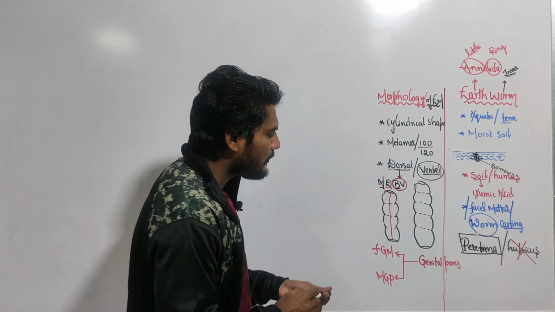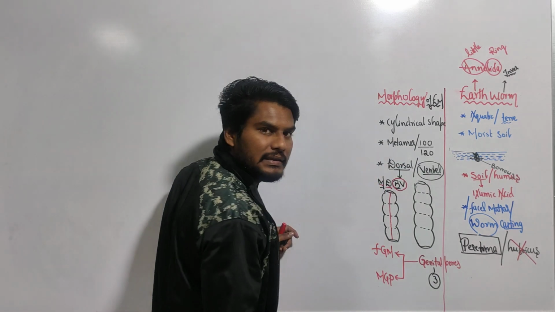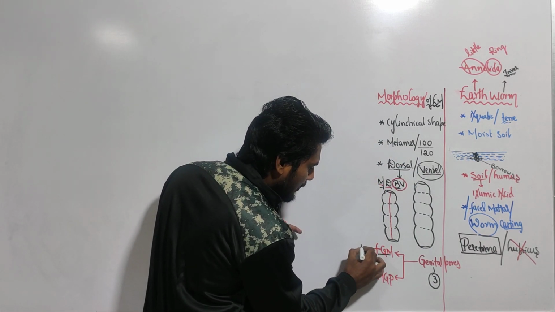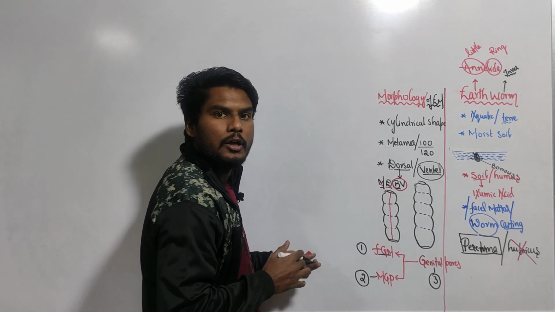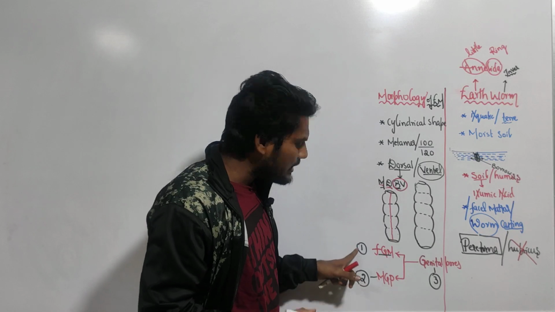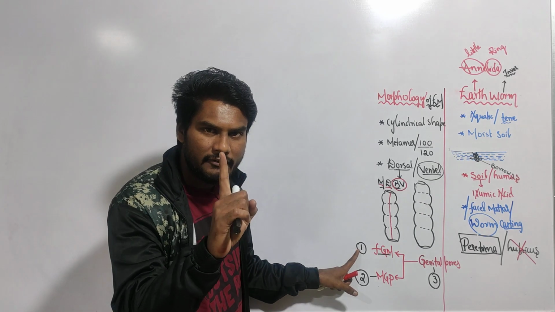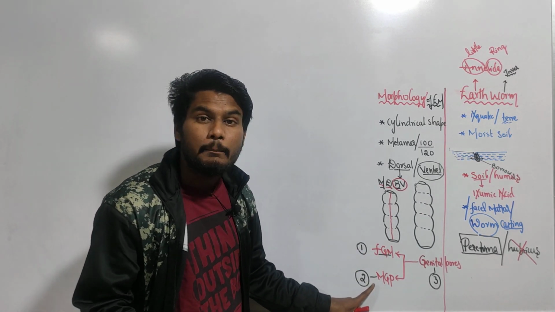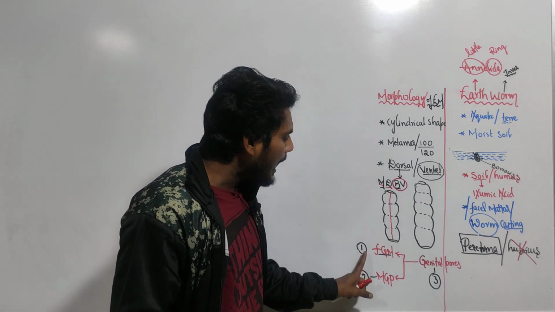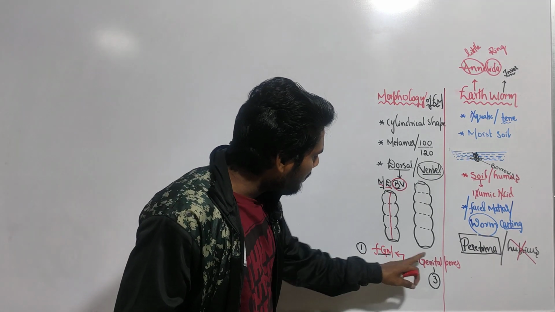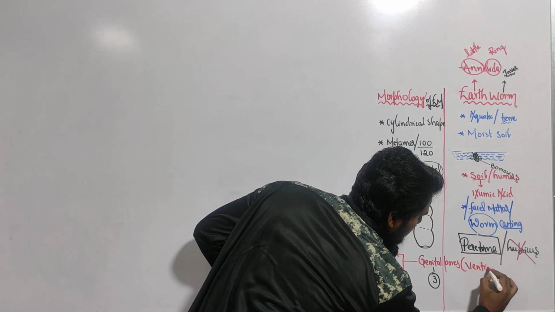So the total number of genital pores, how many? The total number of genital pores is 3. Of these 3, how many are female genital pores? 1. And how many male genital pores? 2. So the total is 3. The female genital pore is only 1 and the male genital pores are 2, meaning the male pores are a pair: one pair of male genital pores and one female genital pore. And where are these genital pores present? The genital pores are present on the ventral surface.